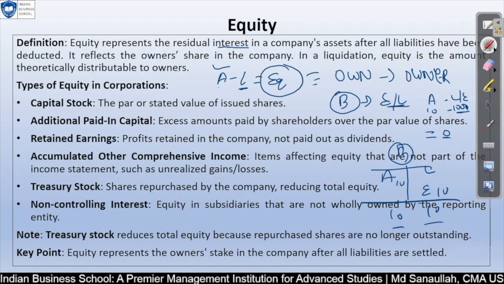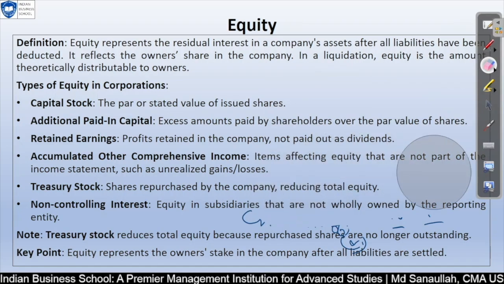For example, if you receive money from any person or individual, your cash will increase. What will you do? You will debit cash, and you will credit what? You will credit your current liability or long-term liability, because you are now creating an obligation that will be paid by you later on. Apart from this, you will pay some kind of interest. That interest is nothing but your residual interest. Since this has not been paid by a person but by the owner, it is given another name, equity, to make it more clear.